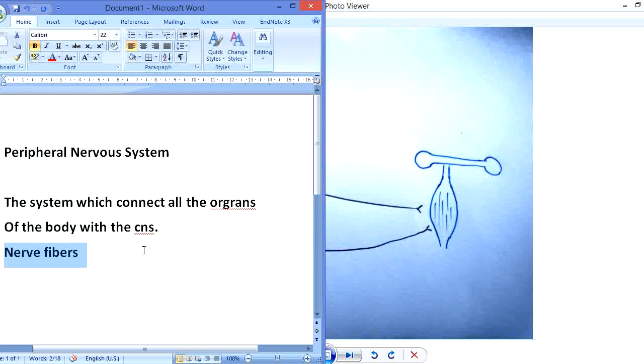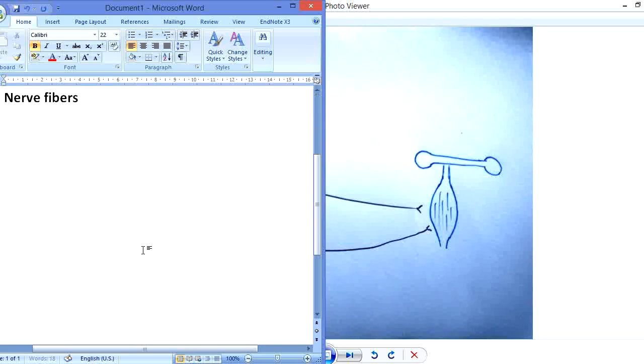First of all, you should know that the nervous system basically consists of two main parts. Number one, the central nervous system, and number two, the peripheral nervous system.